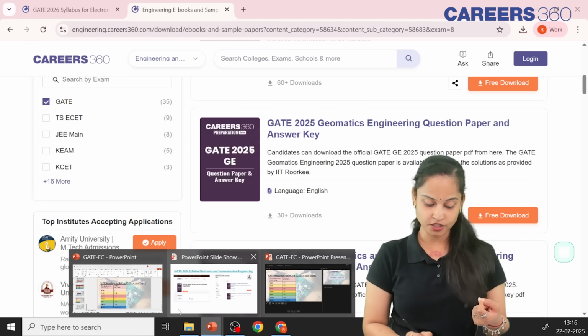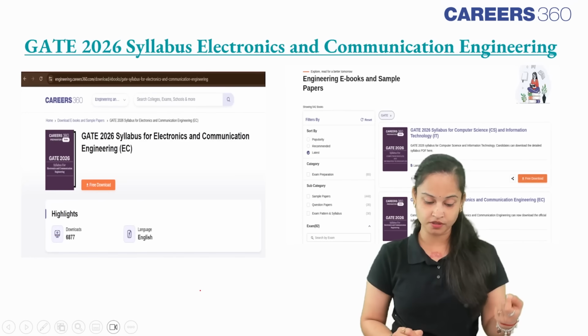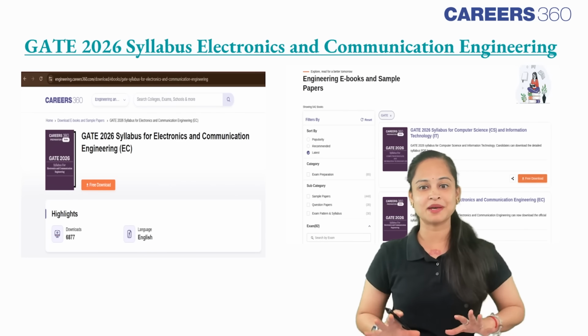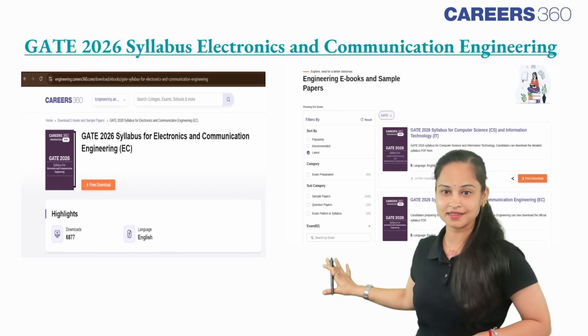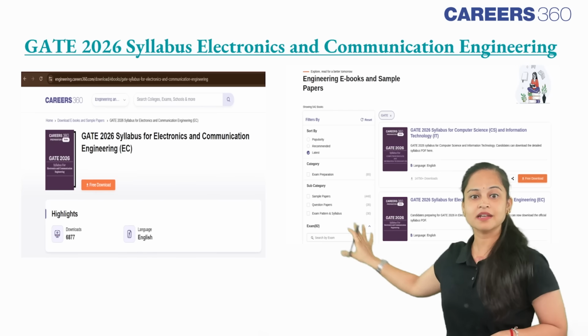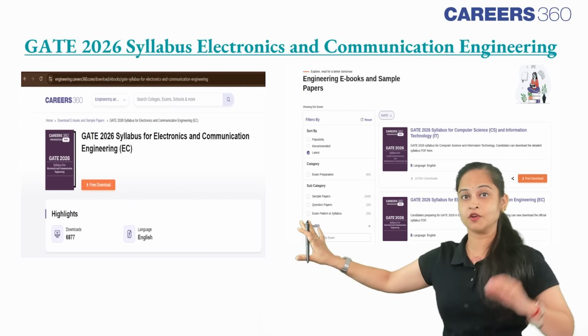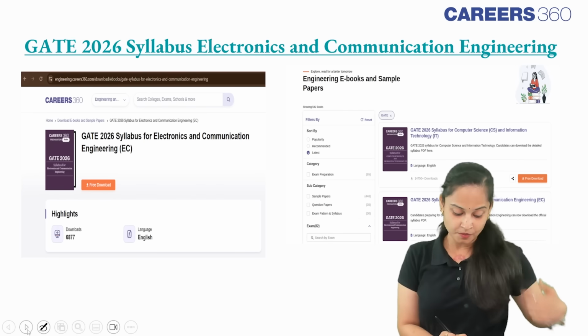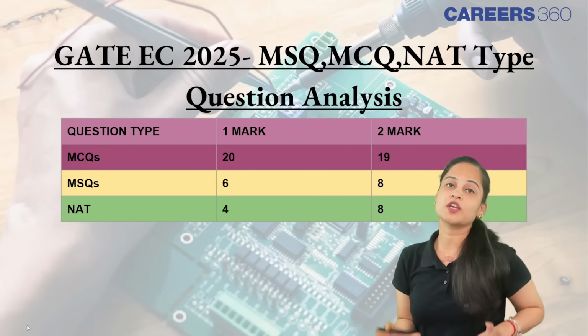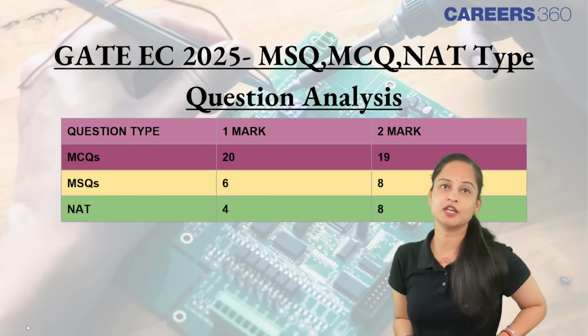Now moving ahead and talking about the things I want to talk about. So यहाँ पर syllabus के बारे में मैंने आपको initially सब कुछ बता दिया है regarding the resources and regarding the ebook for your ECE paper. Moving ahead and talking about the question analysis, and that is very very important.